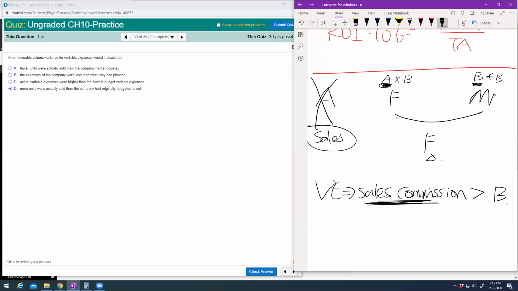Why do you have more sales commission? That means you sold more units than the master budget plan. That is why you have an unfavorable volume variance. You sold more units than you originally planned.